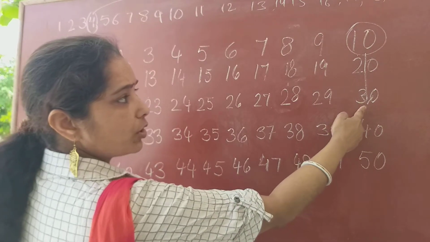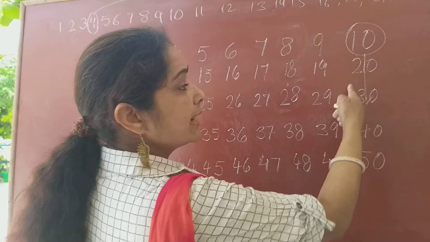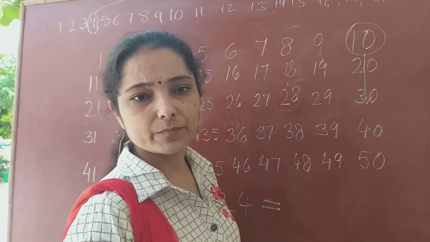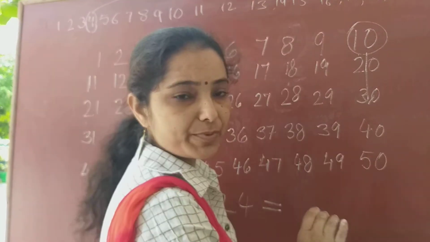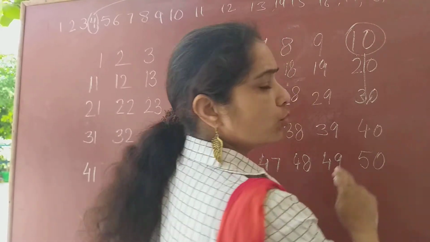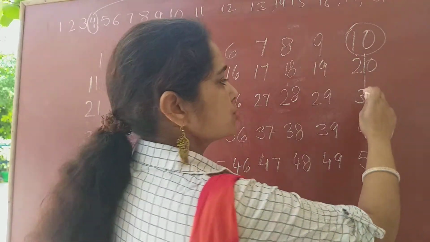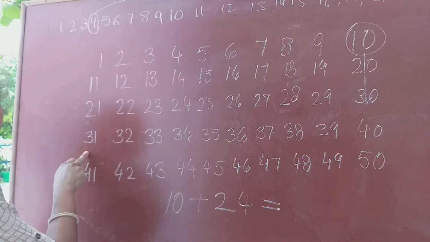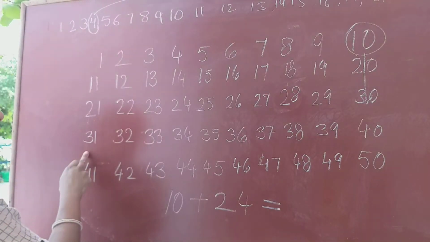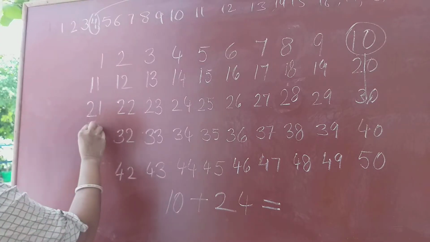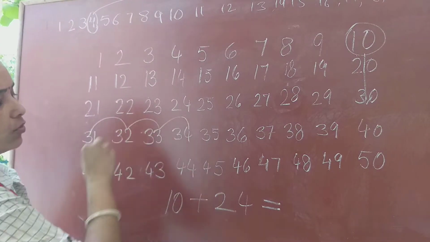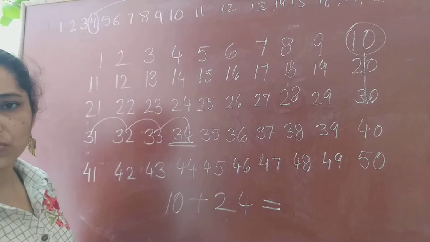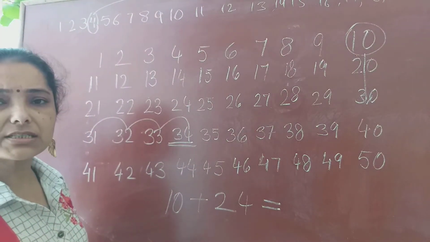You are on 30, children, because you have taken two tens. That means 10 steps forward you have taken. Okay. Now 4 is left because we have only taken two tens. So you are on 30. Now 31 is here. So you have to start from here. The 4 steps more. That means 1, 2, 3, 4. And the answer is 34.